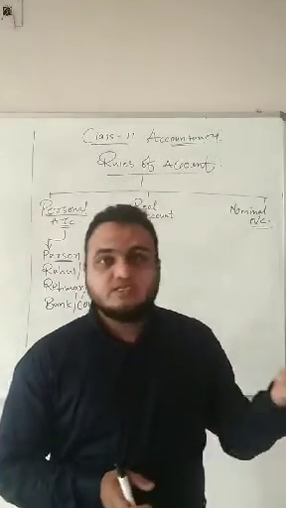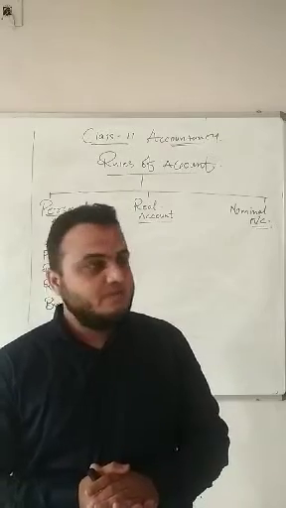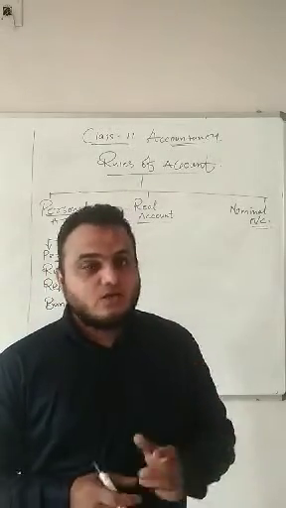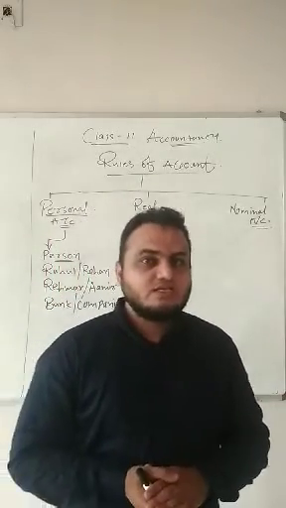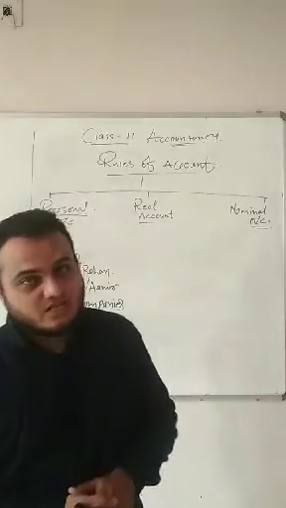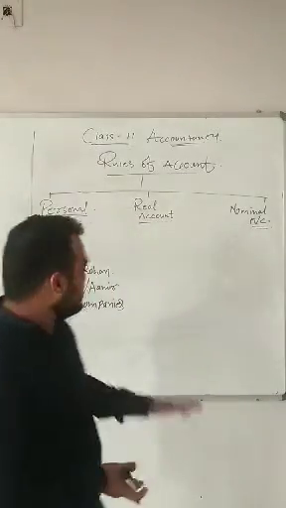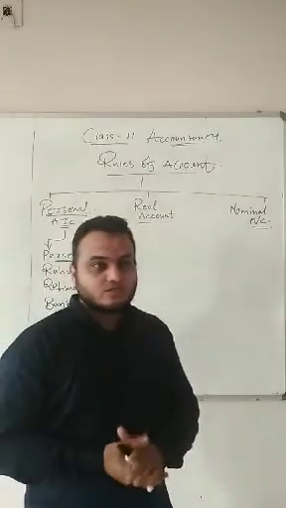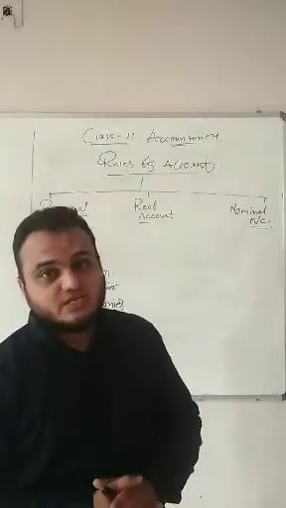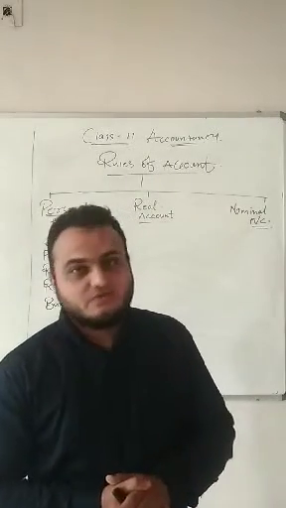GNFC, ONGC, Tata, Birla, Reliance, many companies are there in our country, thousands of companies are there. So all these companies are also known as artificial persons. Even an insurance company is also known as an artificial person.